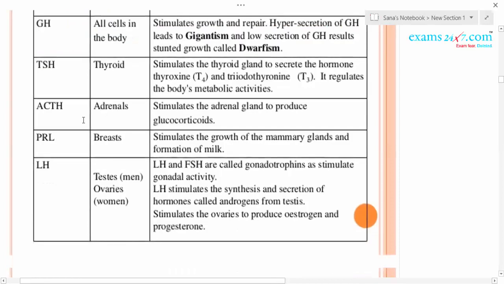When we come to ACTH, its target organ is the adrenal gland, and it stimulates the adrenal gland to produce glucocorticoids.